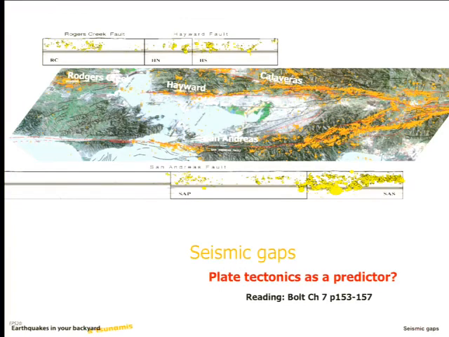And I mean predict, of course, in the general sense. We have a physical model of how the solid Earth works, that's plate tectonics. And to what degree can we use that model to say something about what's going to happen in the future? That's what I mean by predict earthquakes.